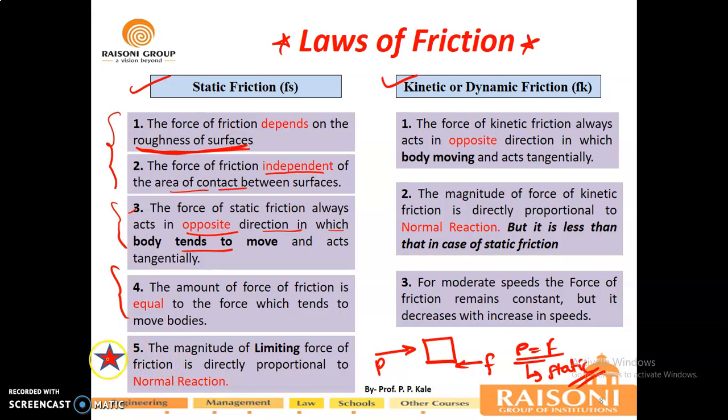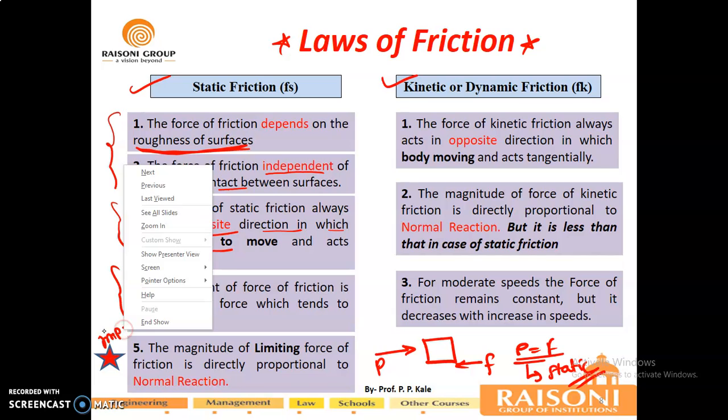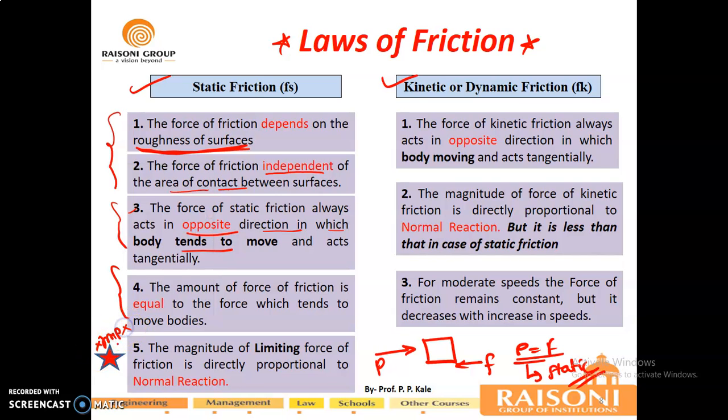Now the fifth and very important law, which I have marked with a star. Try to understand the importance of this sentence: the magnitude of the limiting force of friction is directly proportional to the normal reaction. We will understand what exactly the normal reaction is in our next slide. Before that, you should know the kinetic or dynamic friction laws.